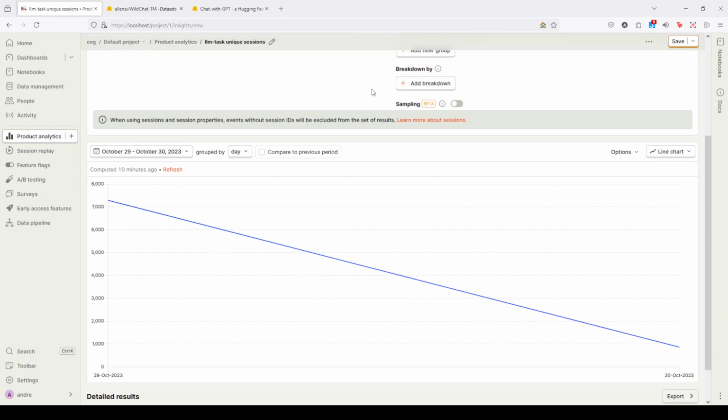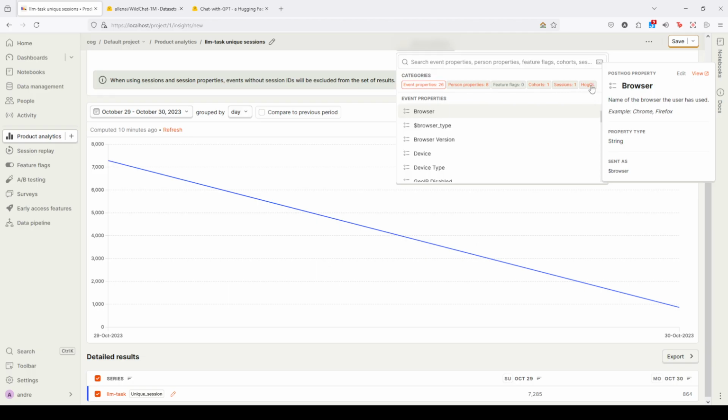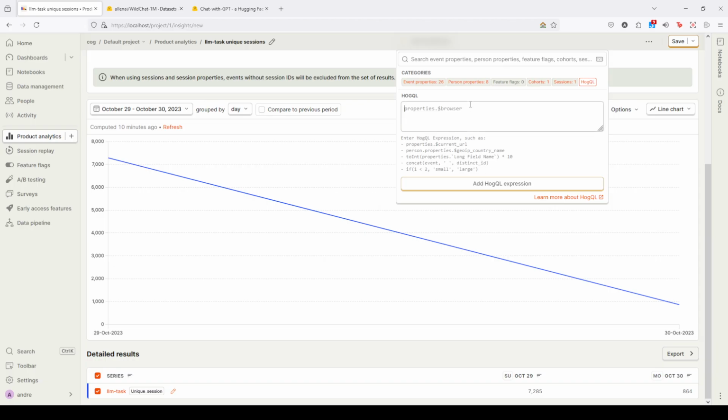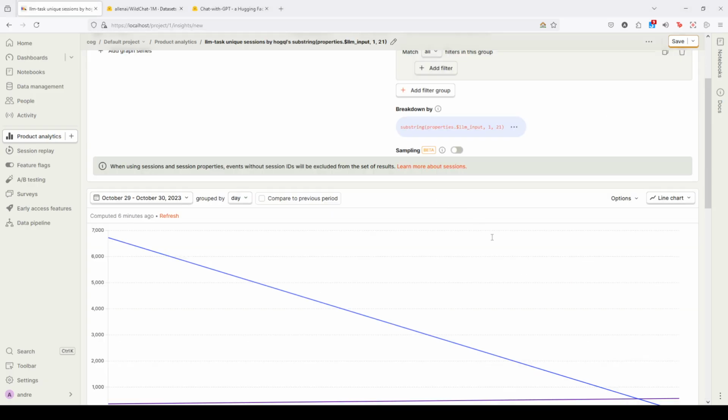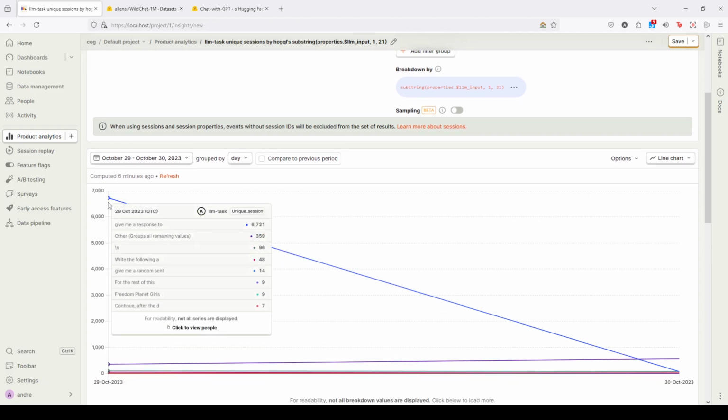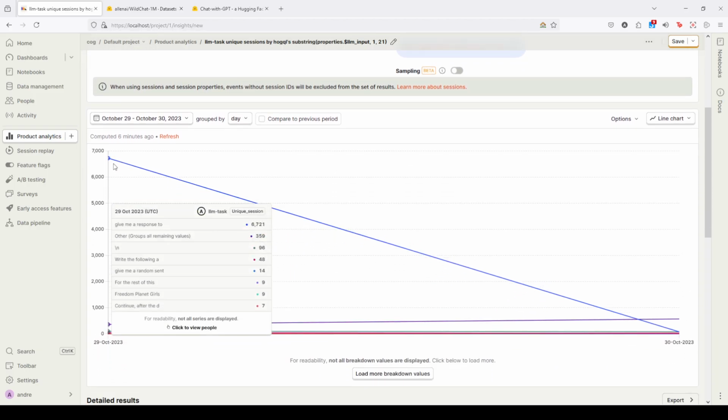And to do that, I will use a small ClickHouse expression here in the breakdown. Here in the HogQL tab, I will paste this and I will hit enter. Let's see. So on this day, whoa, okay. So about 6.7 thousand conversations contain this sentence, "give me a response to." So this most likely means that the same user is making all these requests. At least that's what I suspect.